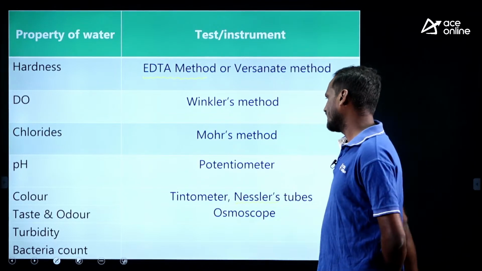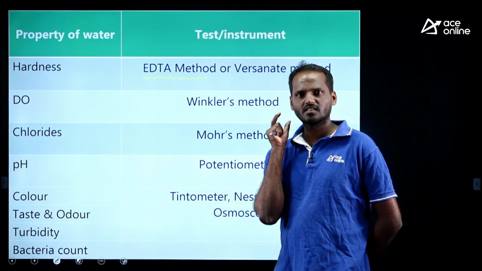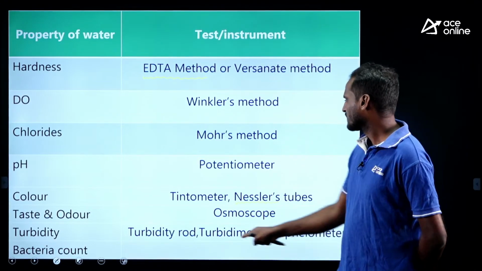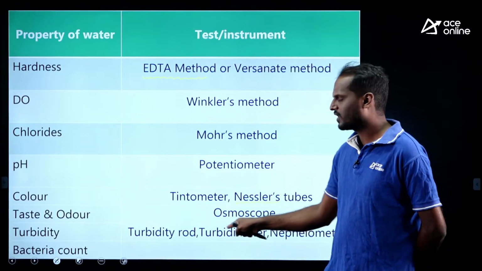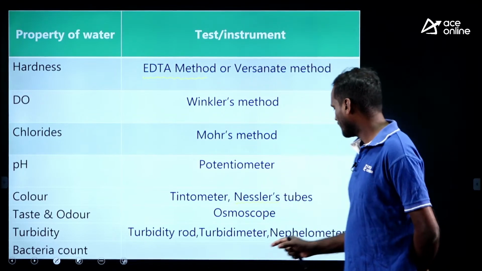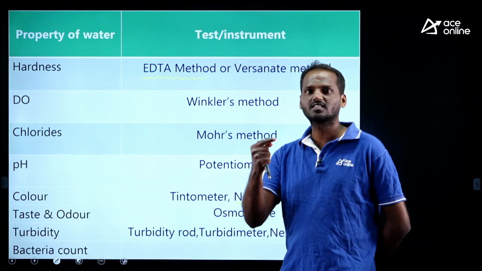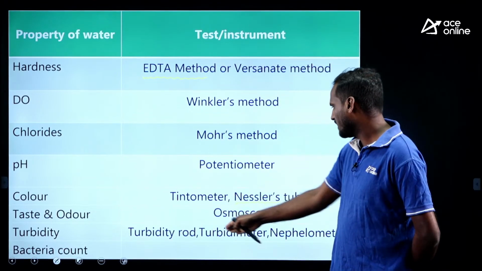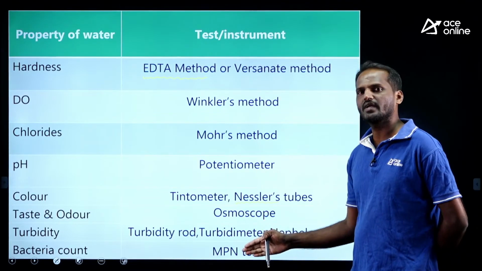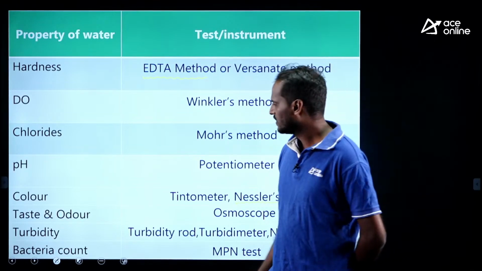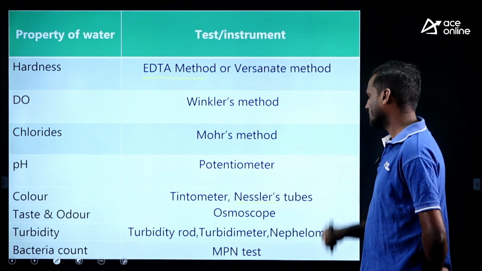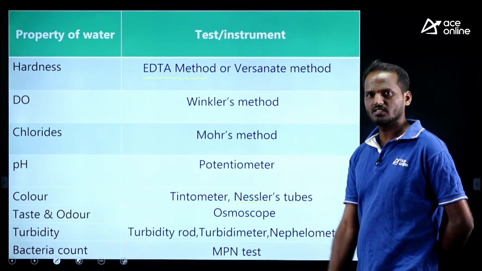What is turbidity? We have many turbidity measuring devices: turbidity meter, turbidity rod and nephelometer. The turbidity rod and Jackson candle turbidimeter work on the light absorption method, but the nephelometer works on the principle of light scattering. What about bacteria count? We can use the MPN test, most probable number test. These are the various water quality parameters and methods of measurement, given at one place for easy revision.